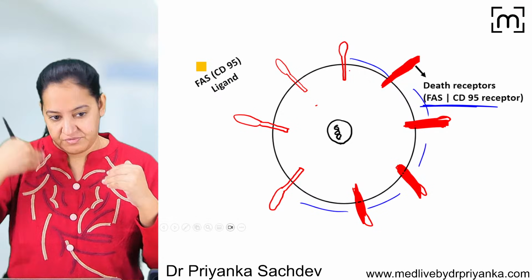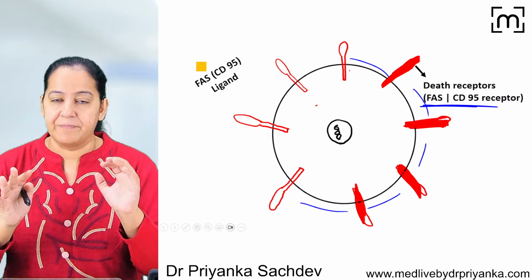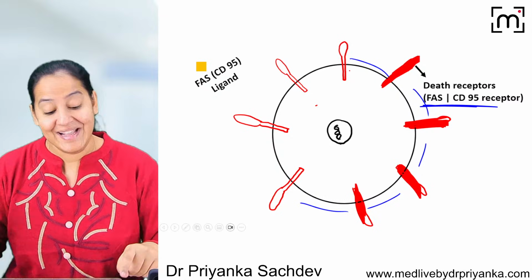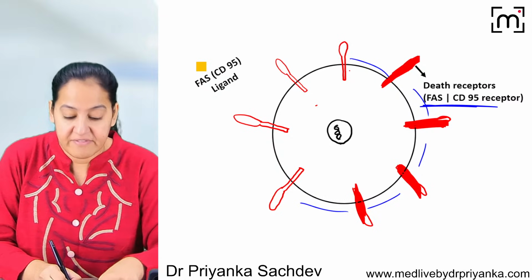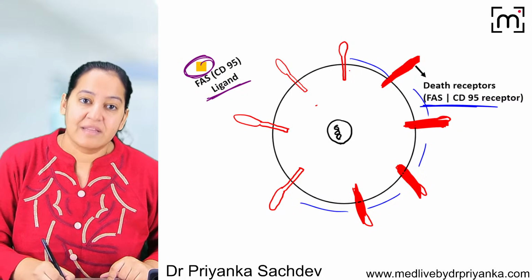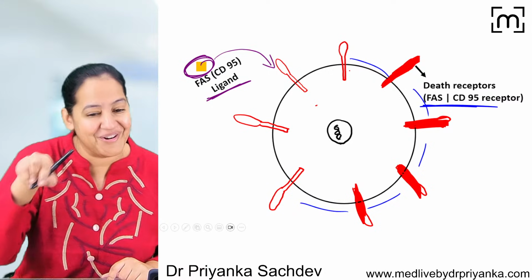This is a normal cell in my body functioning normally. Now, this cell has done its function in the human body, and now it is no more required. So this cell will receive a signal in the form of a ligand. The ligand is coming and giving the signal. So see, the signal is coming from outside, not from inside.